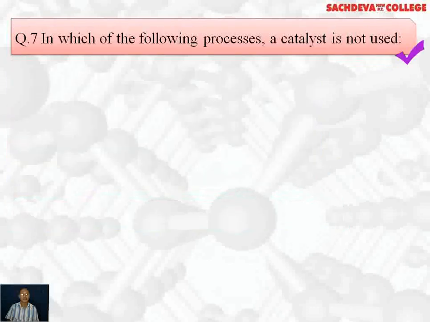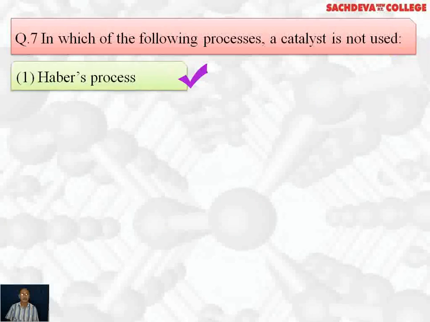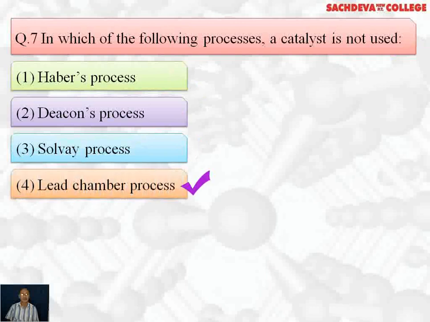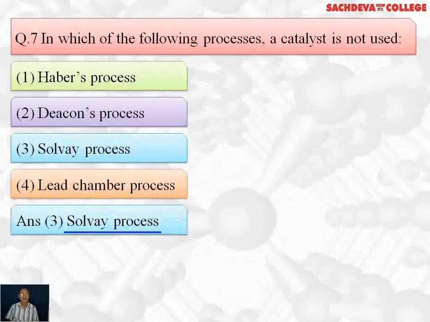Question 7. In which of the following processes a catalyst is not used? Haber's process, Deacon's process, Solvay's process, and lead chamber process. Correct answer is Solvay's process. In Solvay's process, no catalyst is used.